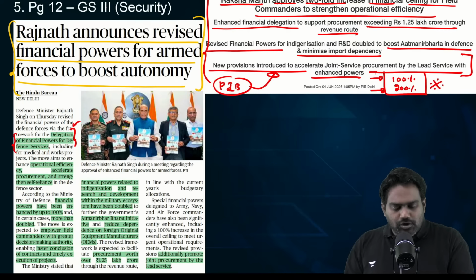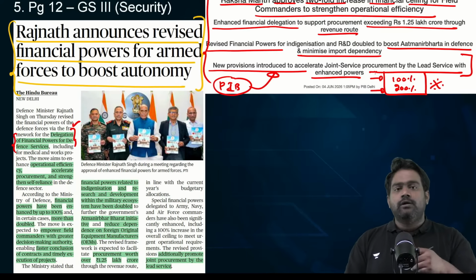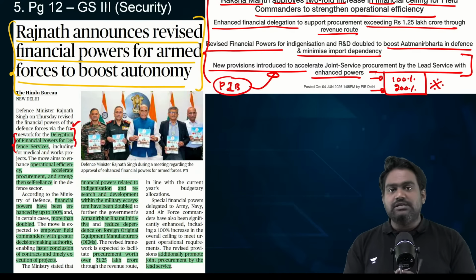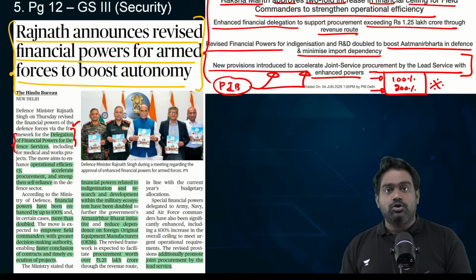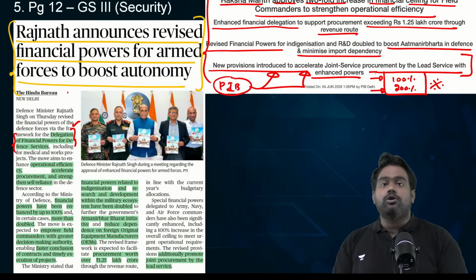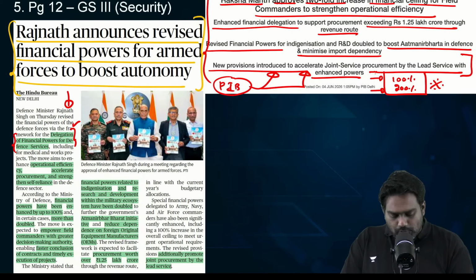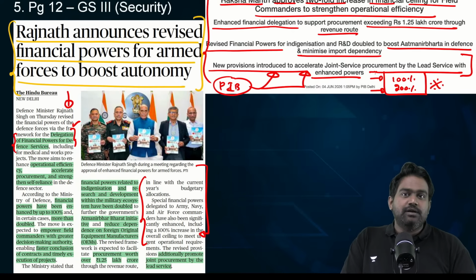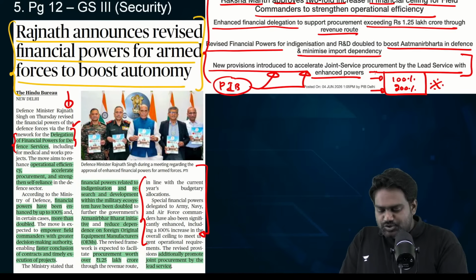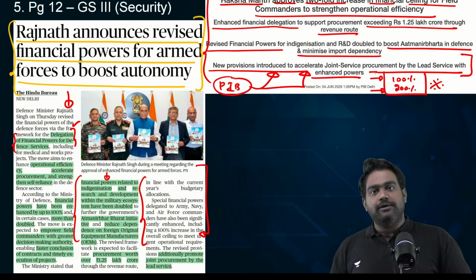So without waiting for approvals from the ministry or from the other concerned stakeholders, local operational field commanders can take those financial calls to step up defense procurement, and this is likely to improve operational efficiency. It will improve military logistics as well. And the goal here is to drive Atmanirbharata.